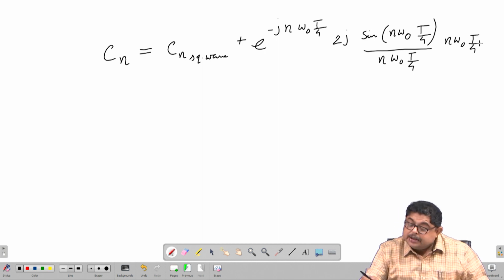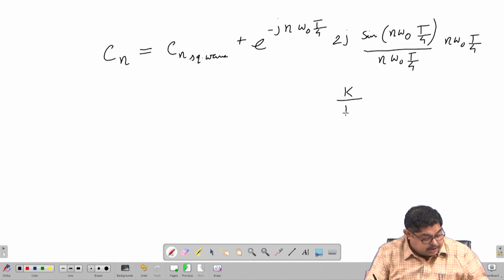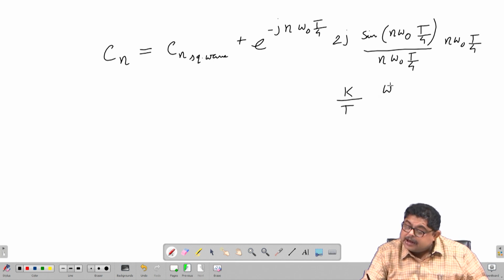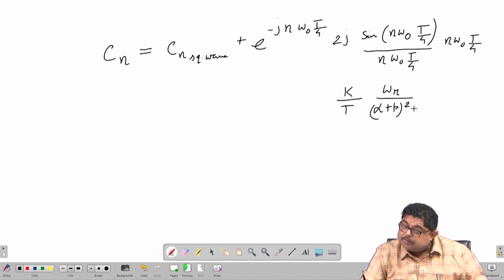And then the I part, or K, is there. So, K by T, then the I part is this: omega r by alpha plus p whole square plus omega r square.